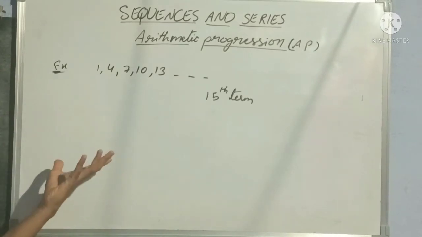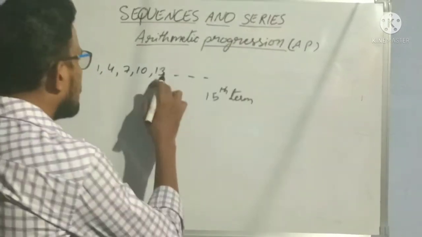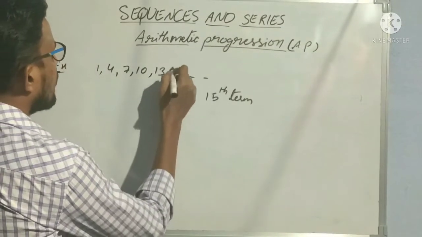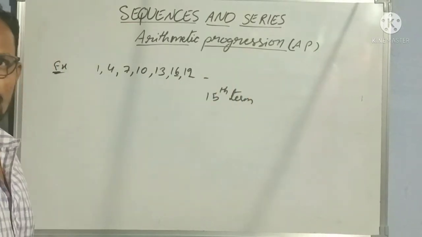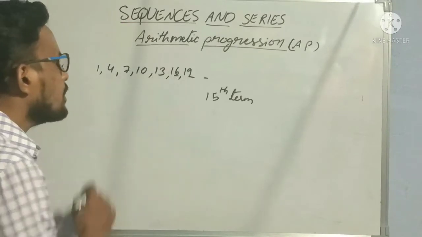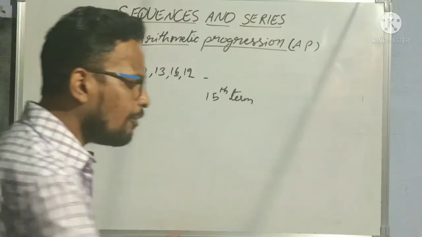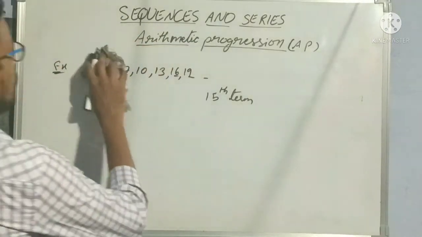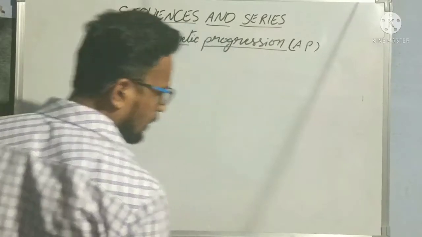Can we find it? Yes, we can find it, but it takes more time, right? Every time we have to add 3. See here, 13 plus 3 is 16, 16 plus 3 is 19. Like that we have to add. Clear? It takes more time. Again we have to count the number of terms here, right? That's why we have one general formula. How to find the general term of an arithmetic progression?